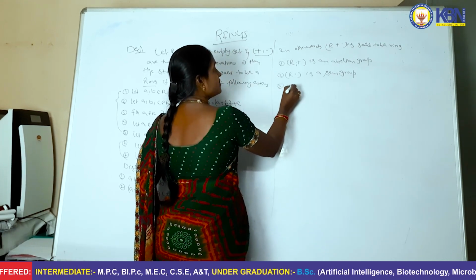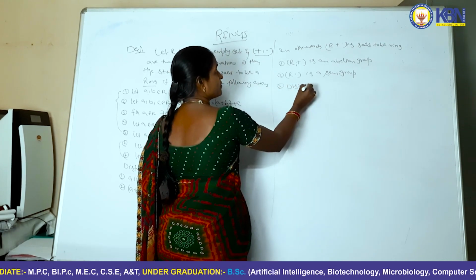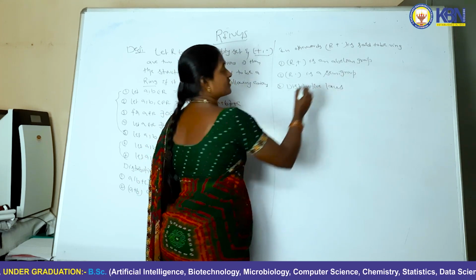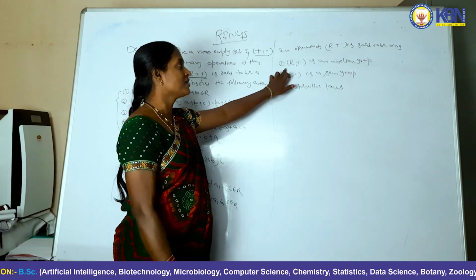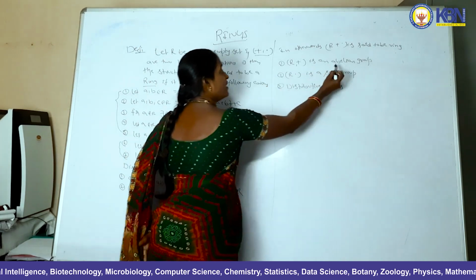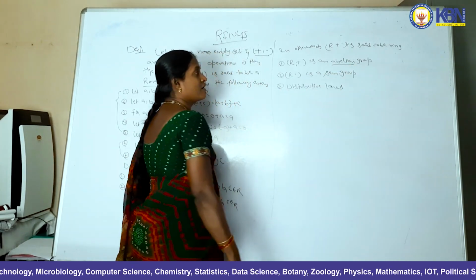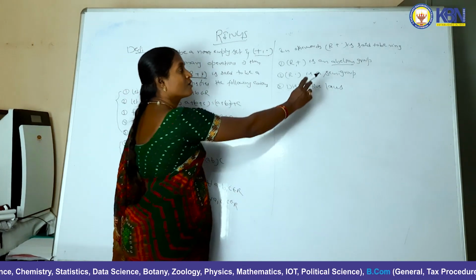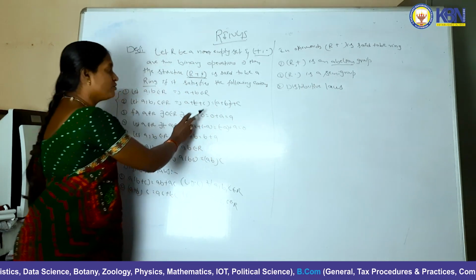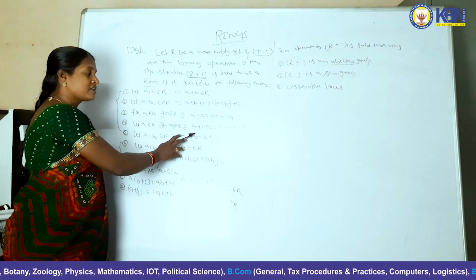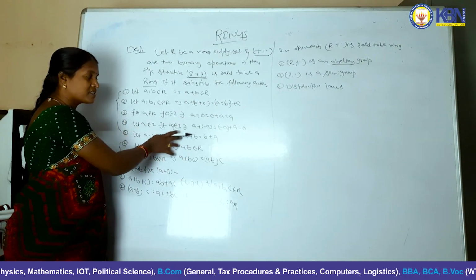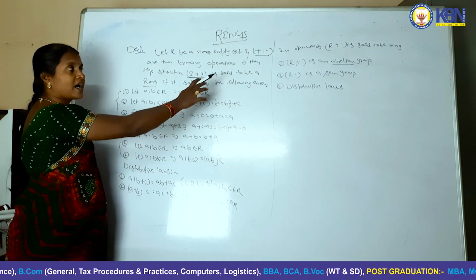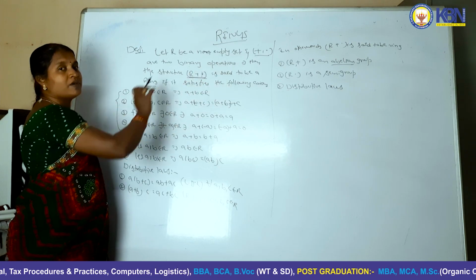Third one is distributive laws. In other words, shortly we can remember it as R comma plus is an abelian group. In groups we already learned about it. Abelian group means in which properties are satisfied? With respect to addition: closure, associative, identity, inverse and commutative. These 5 axioms we can prove are satisfied. Then we can say that R comma plus is an abelian group.